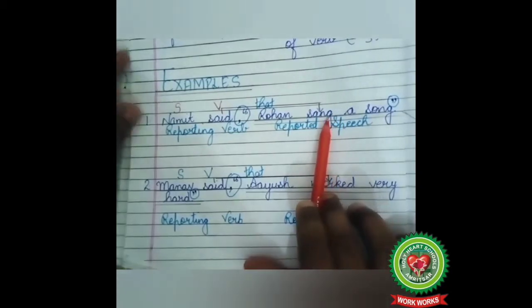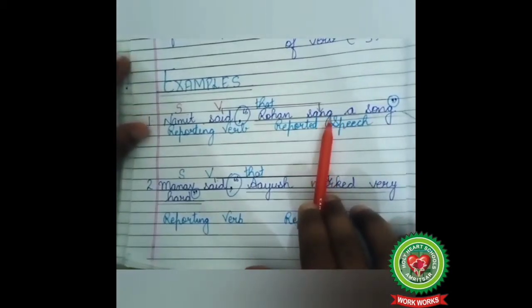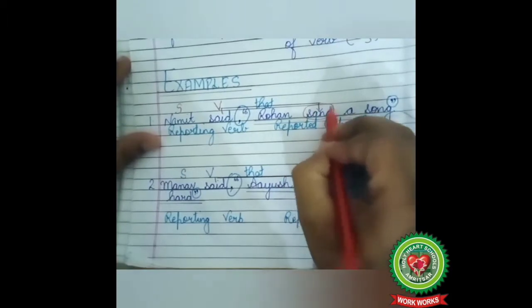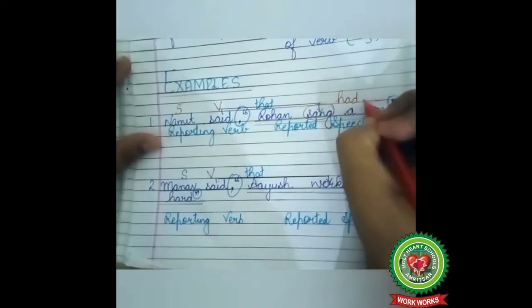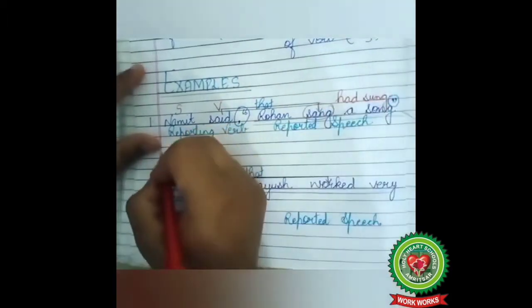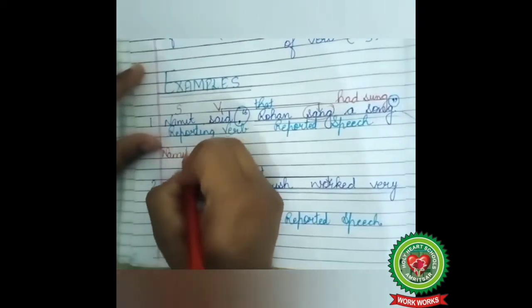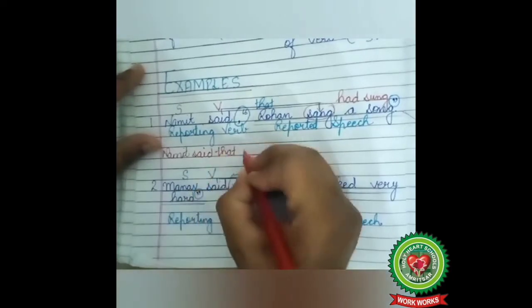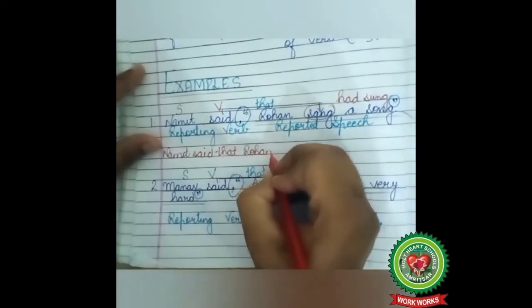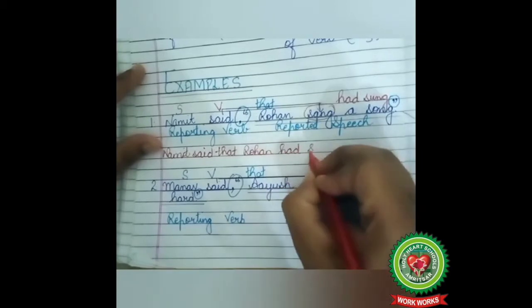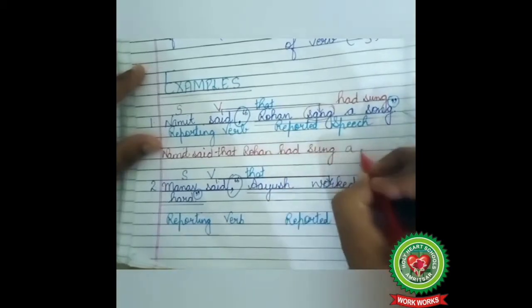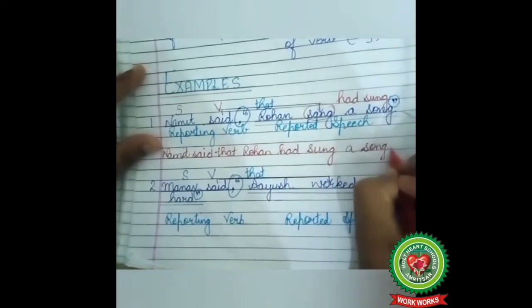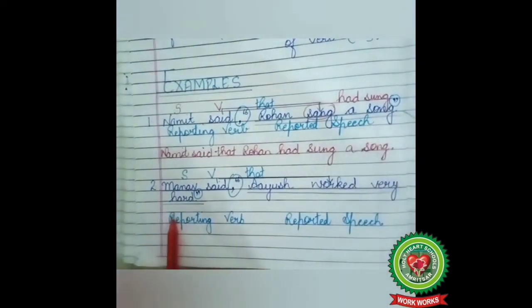According to the rules, simple past tense changes into past perfect tense. So, in place of sang, what will come? Had sung. So, our answer is Namit said, in place of inverted commas, we use the word that. Rohan had sung a song. Full stop. Okay, children, let's move on to the next example.